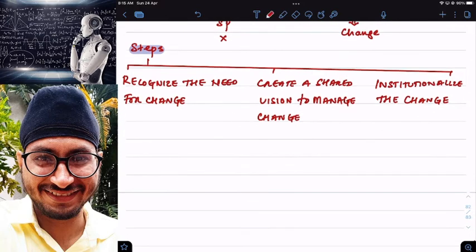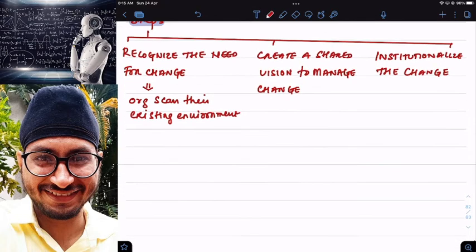So step number one, what will happen? In step number one, all the organizations scan their existing environment. I will scan my internal environment also. I will scan my external environment also and try to understand the need for change.